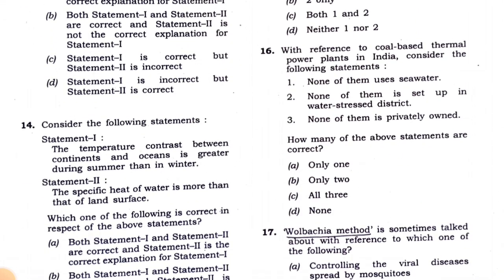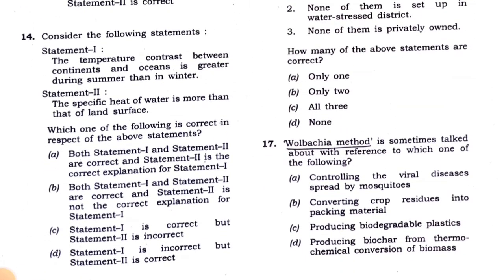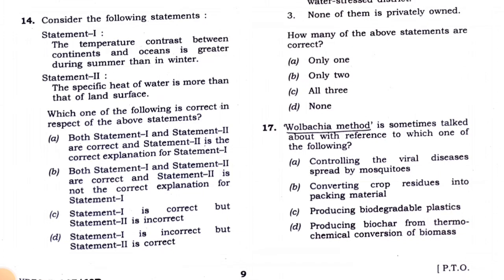Now let's move on to question 14. The first statement is that the temperature contrast between continents and ocean is greater during summer than in winter. So this is the correct statement, because as we know, we have to find the temperature contrast between the continents and the oceans. So first let's look at what happens in winter.